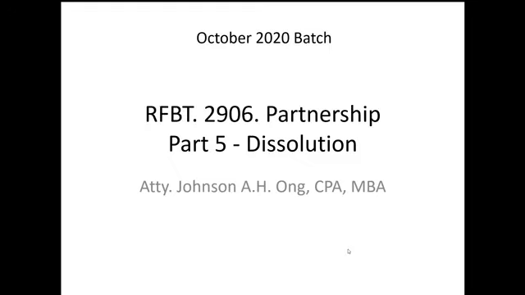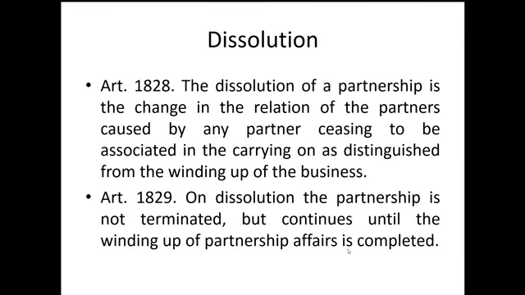Okay, let us discuss partnership dissolution. Now, what do you mean by dissolution? Under Article 1828 of the Civil Code, the dissolution of a partnership is the change in the relation of the partners caused by any partner ceasing to be associated in the carrying on, as distinguished from the winding up of the business. So once there is a change in relation among the partners, it would cause partnership dissolution.